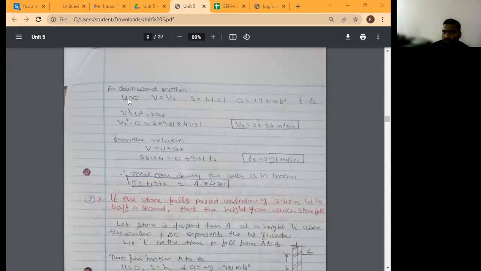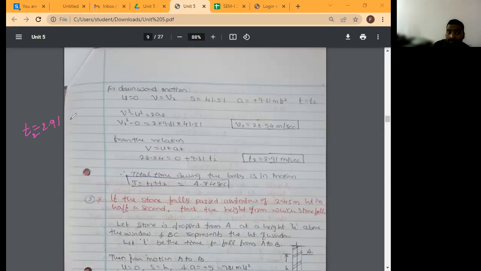So in the downward motion, u is equal to 0, the final velocity is v2, and s is equal to the total height you have to consider, h plus 25. Then the acceleration is positive. Correct, everyone? Yes, sir. Time is equal to t2. Substituting in this equation, you will get the value of v2. This is what is asked. Then substituting again, you will get the time, t2, which is equal to 2.91.